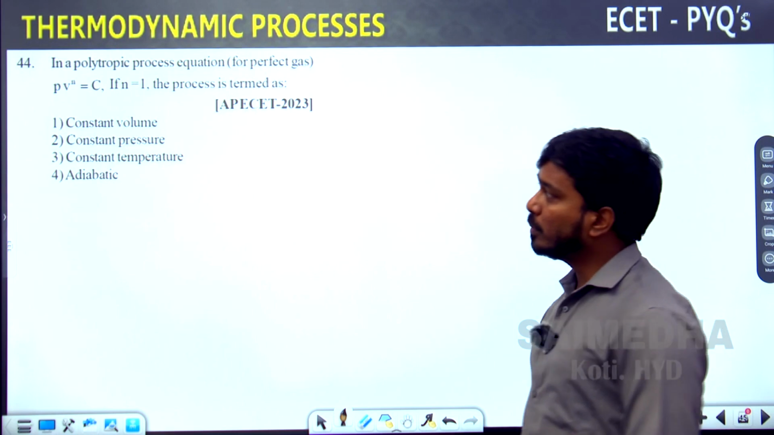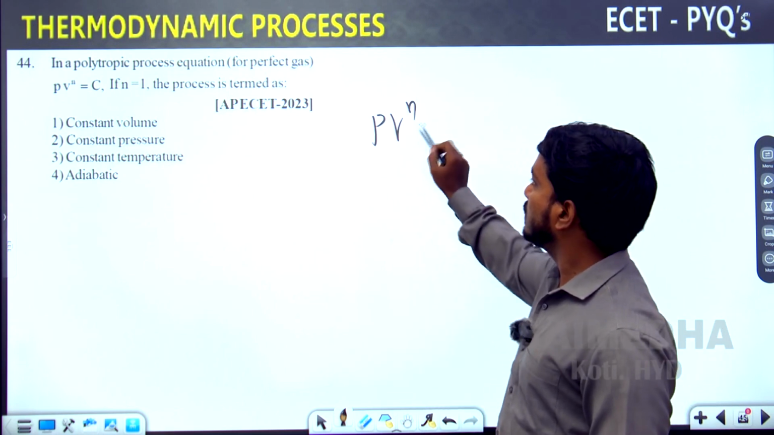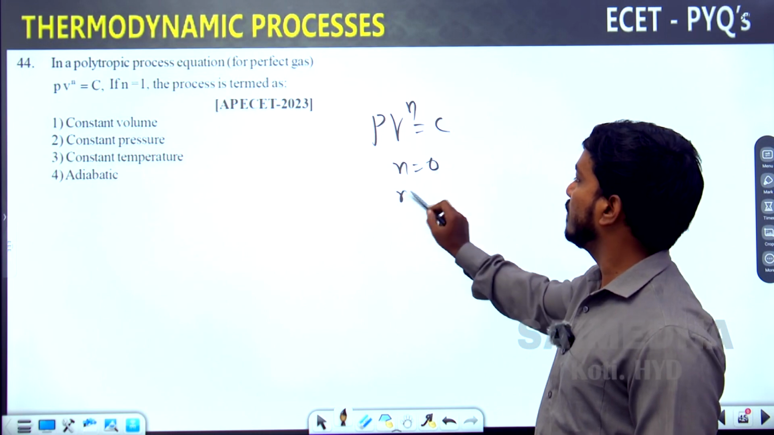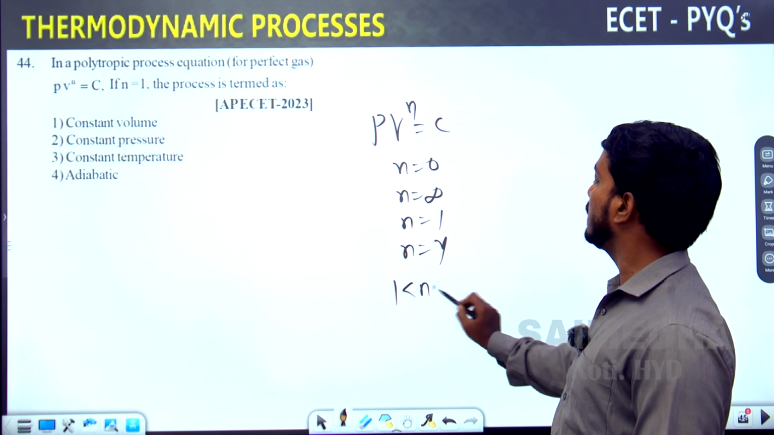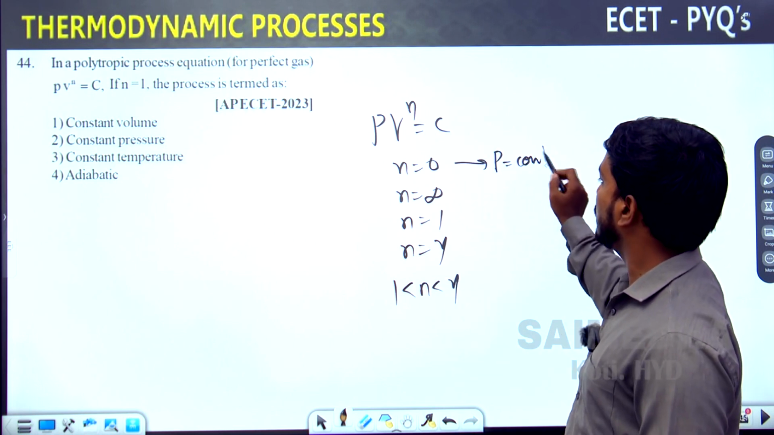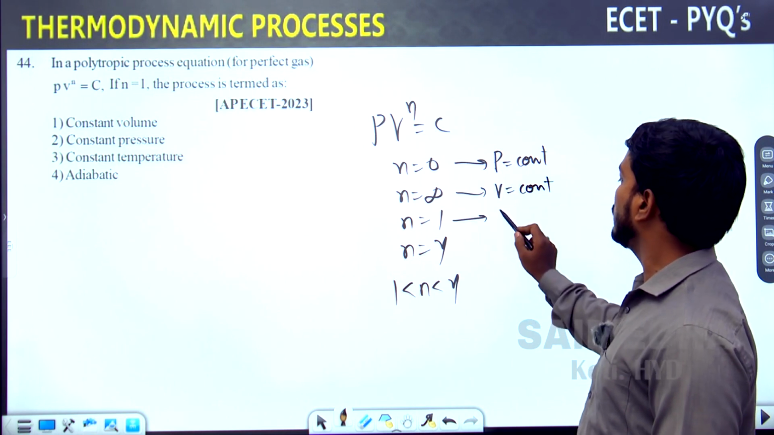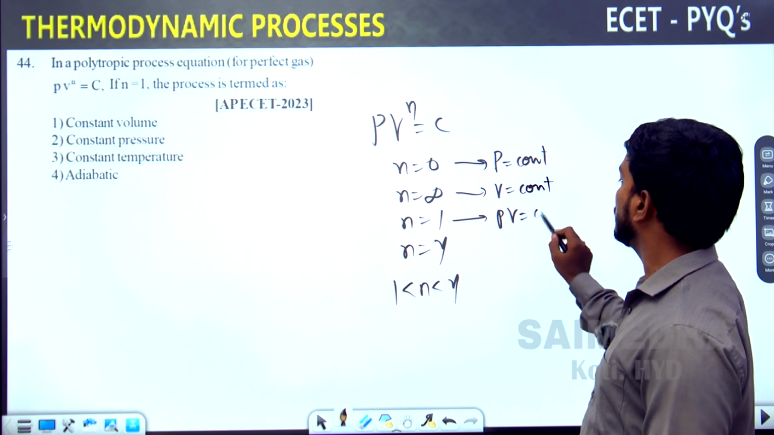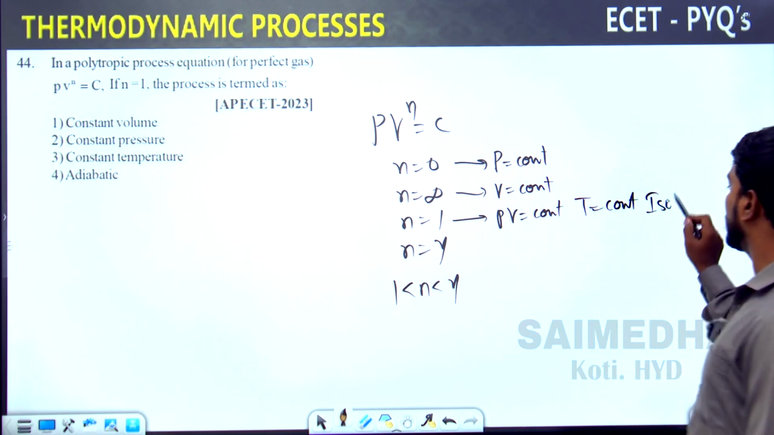I told you PV to the power of n is equal to constant. The n values are 0, infinity, 1, gamma, and between 1 and gamma. Where n value is equal to 0, it is called a constant pressure process. n equal to infinity is called a constant volume process. n equal to 1, this is PV equal to constant, that is temperature constant, an isothermal process.